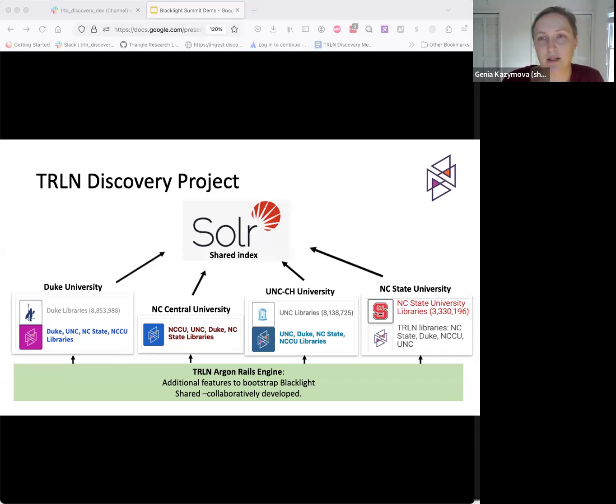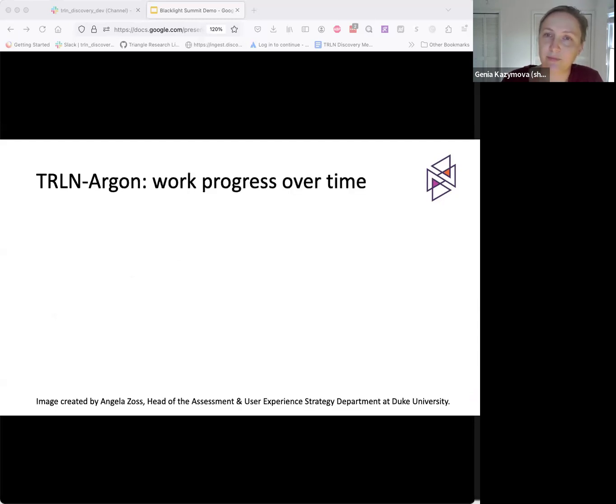Each catalog is a customized version of the collaboratively developed TRLN Argon Rails engine, which is built on top of Blacklight. The shared index runs on a Solr Cloud cluster hosted on AWS. While each institution has its own version of the Blacklight discovery interface, they all use the same centralized Rails engine and connect to the shared index on AWS.